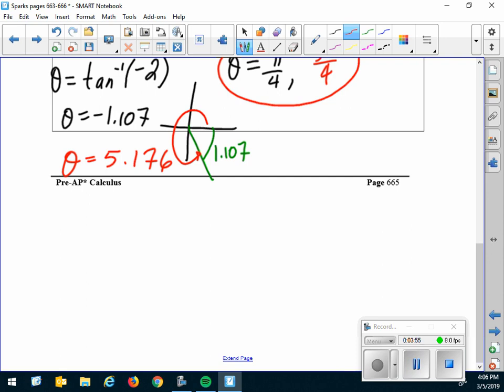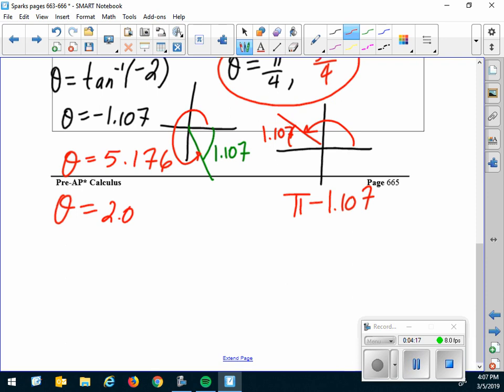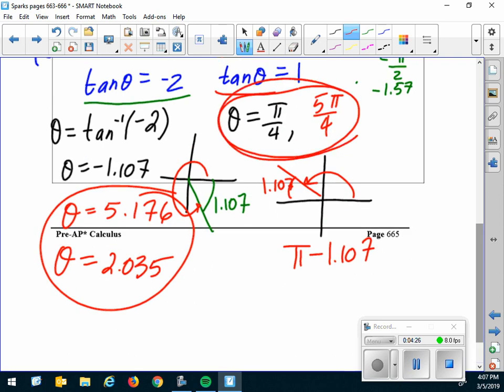Now remember, tangent is also negative in quadrant 2. So I need a reference angle of 1.107 in quadrant 2. So to find this angle, it will be pi minus 1.107. So your other angle is 2.035. So there are 2 of the answers, and there are the other 2 answers.